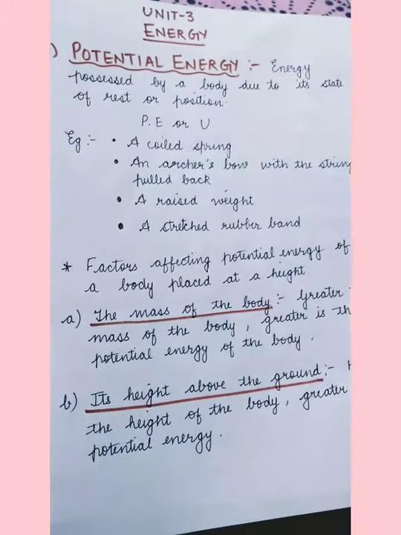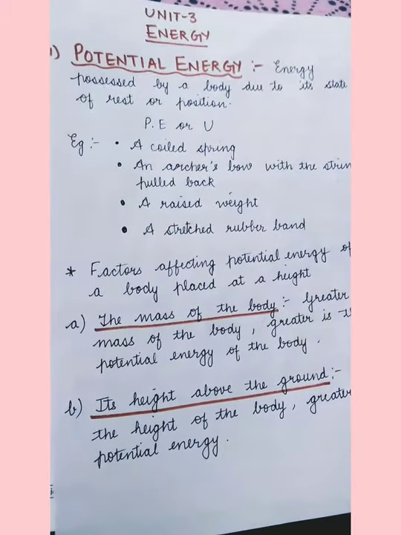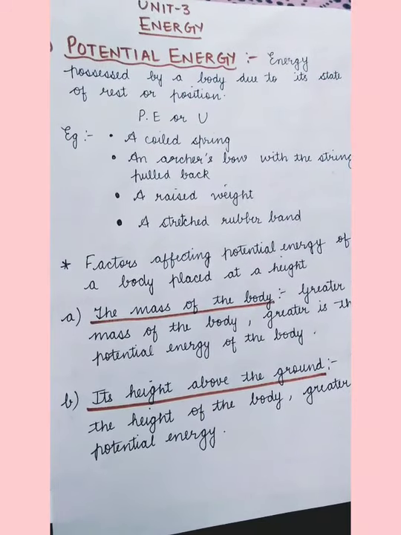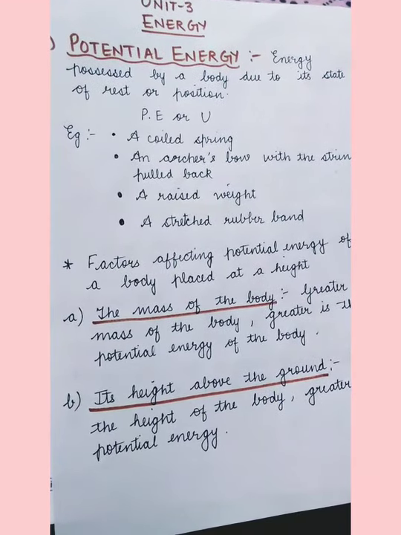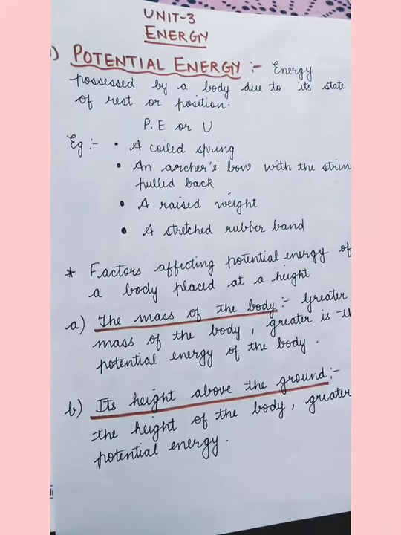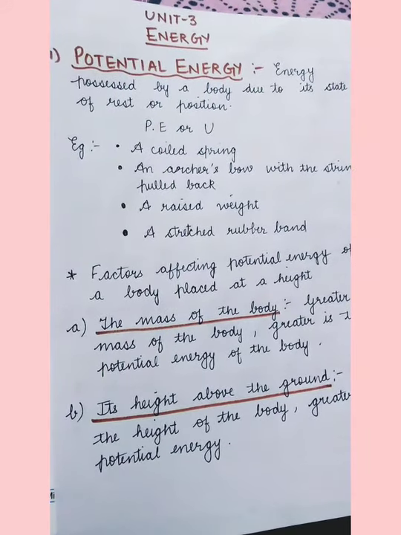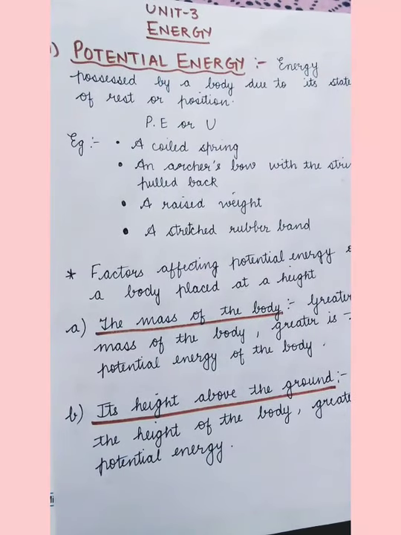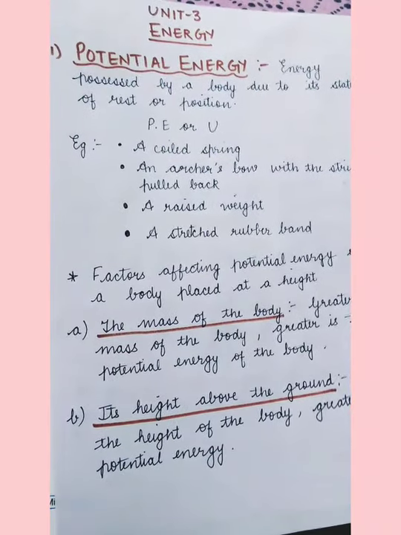Potential energy is the energy possessed by a body due to its state of rest or position. Here you have to keep in mind that the object is at rest. But still, if the object is at rest, it possesses some energy. Now from where does this energy come?